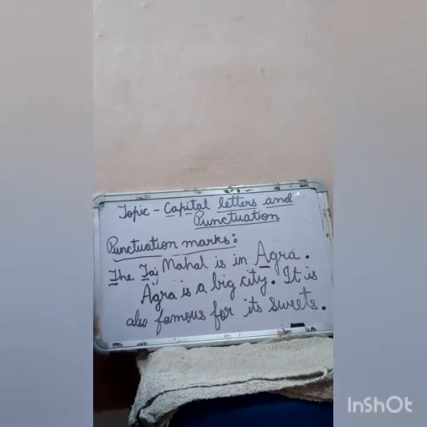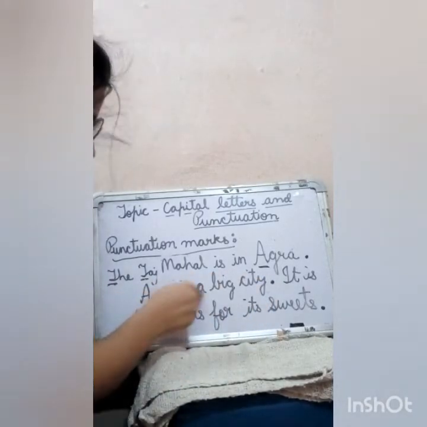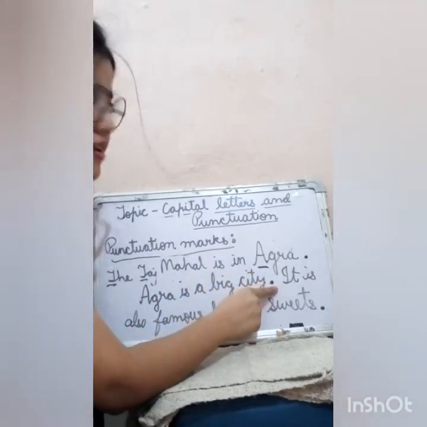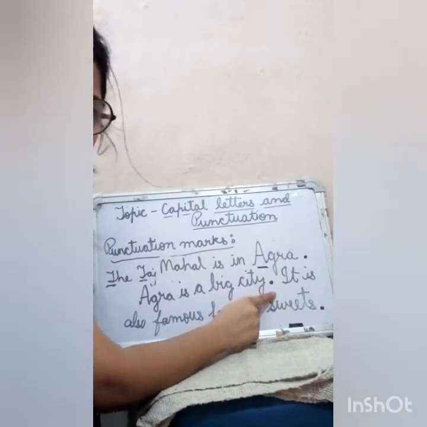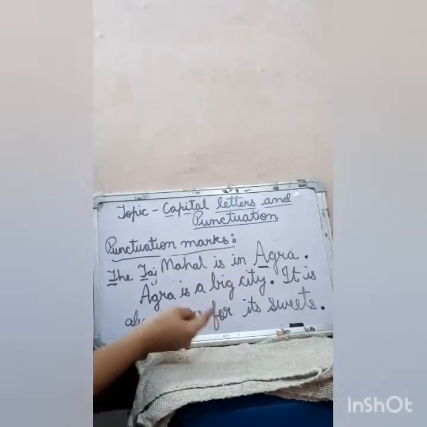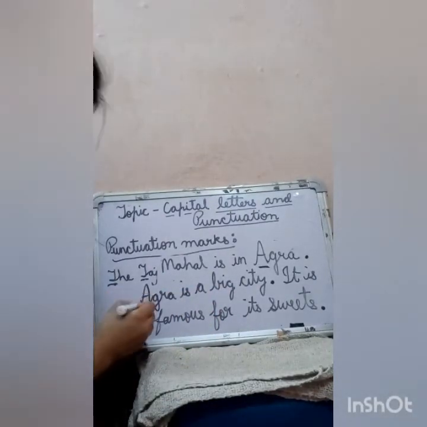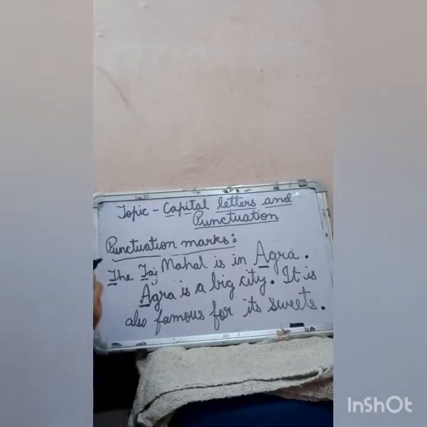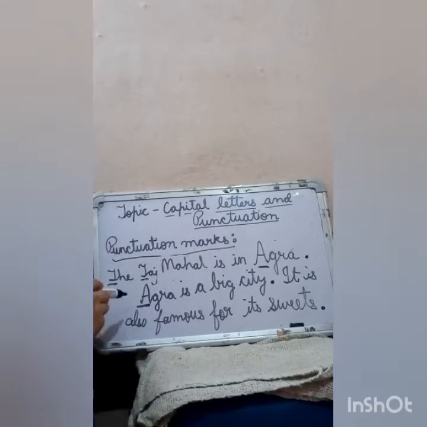This full stop will indicate that this sentence, Agra is a big city, is ending here with the last word city. And what is the first word of this sentence? Agra. As this is the first sentence, we will make its first letter capital, and obviously this is also a name. That is why we will write its first letter capital.